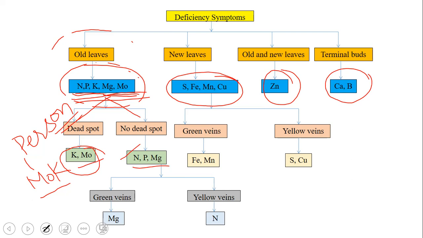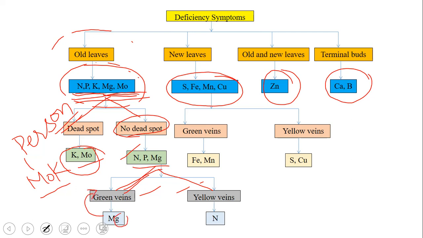So NP and magnesium, when their deficiencies are there, then there won't be any dead spot on the plant. Again this NP and magnesium has green veins and yellow veins. Just like in our human body we find the green color veins, similarly on the leaf we can find the veins. When green colored veins are there, that is related to magnesium.